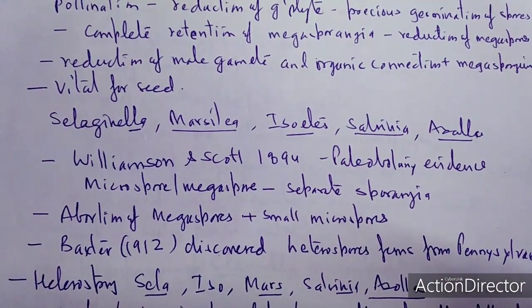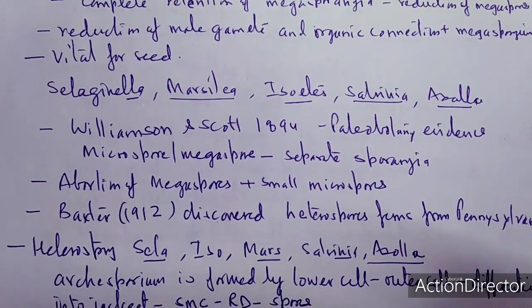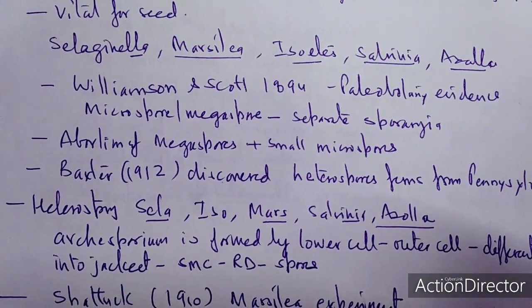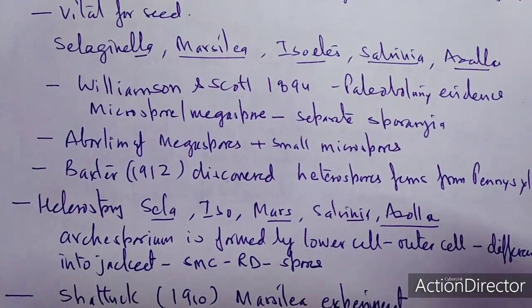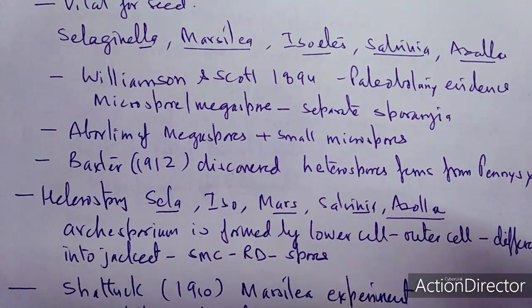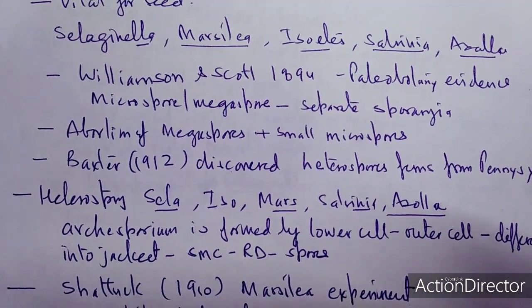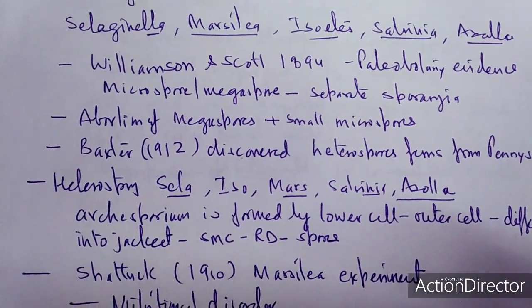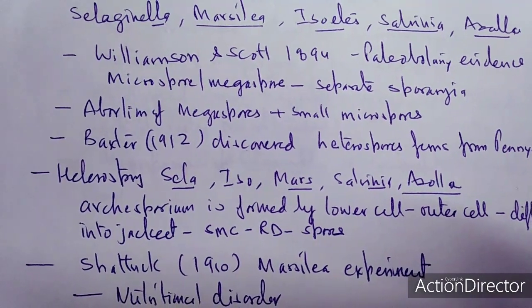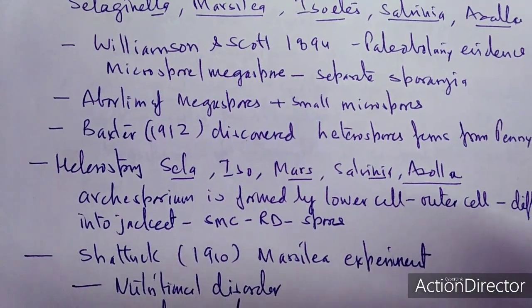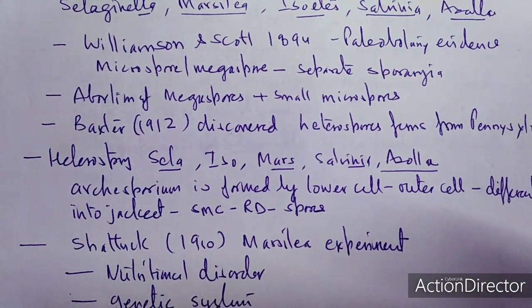And for example, the Selaginella, Marsilea, Isoetes, Salvinia, as well as the Azolla. Williamson and Scott in 1894 considered the paleobotanical evidence of microspore as well as megaspore, and suggested that they have been produced in two separate sporangia, the microsporangium as well as the megasporangium. Simultaneously, the abortion of megaspores has taken place, plus small microspores have been formed.